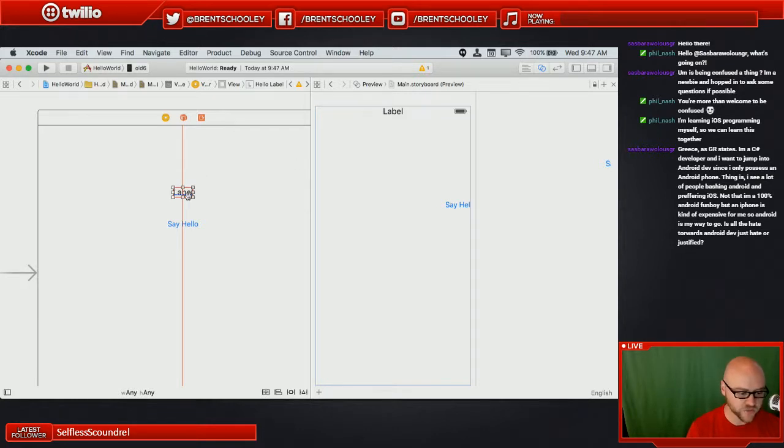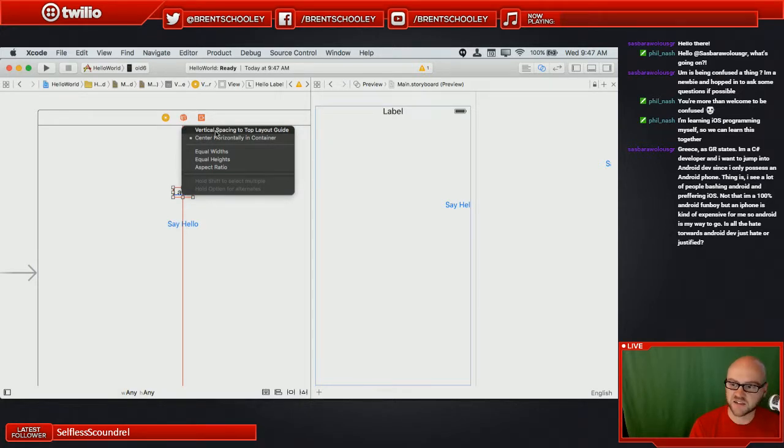What we want to do is, if we really want this to be right where it's at currently, we need to also control drag up to the top and specify vertical spacing to top layout guide. So this is going to tell Xcode that I want whatever it's spaced currently from the top layout guide, which is the top line of the screen.